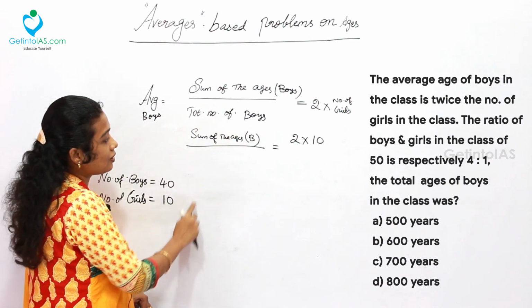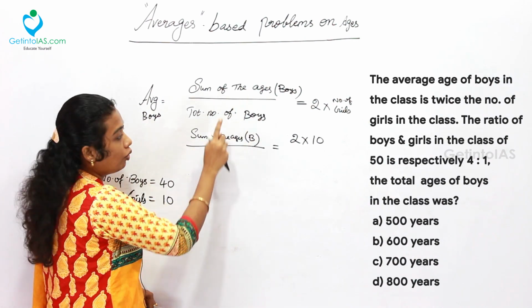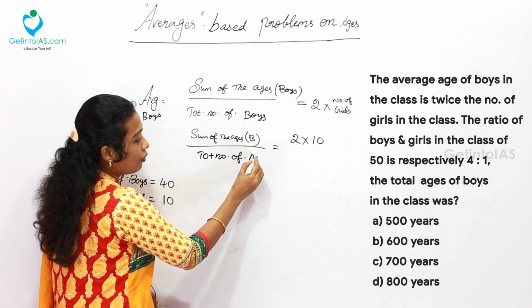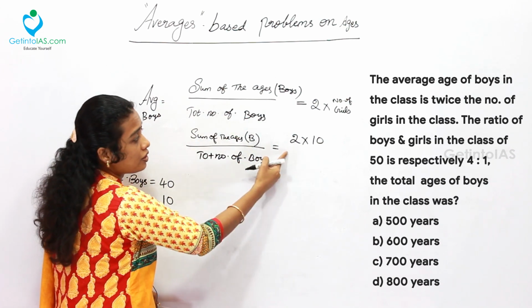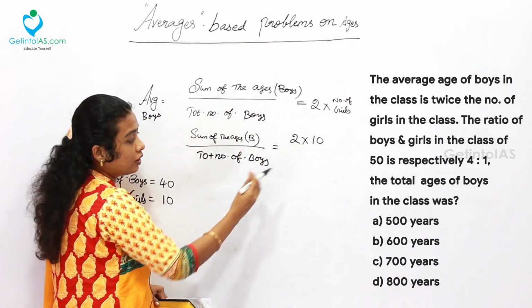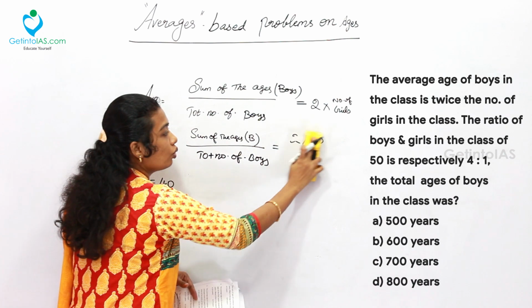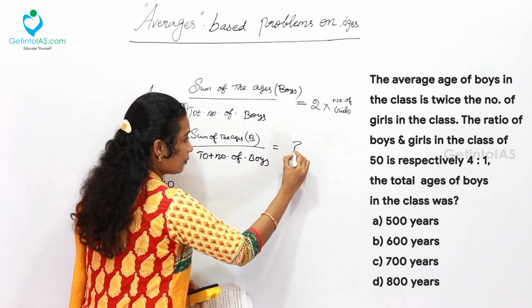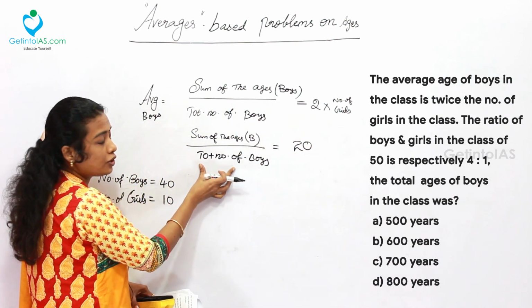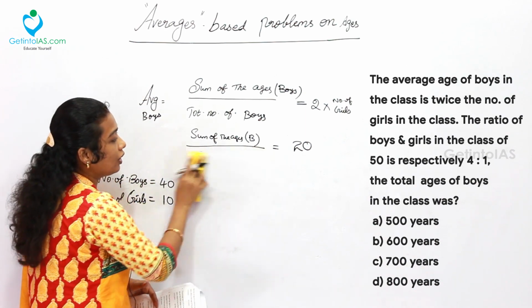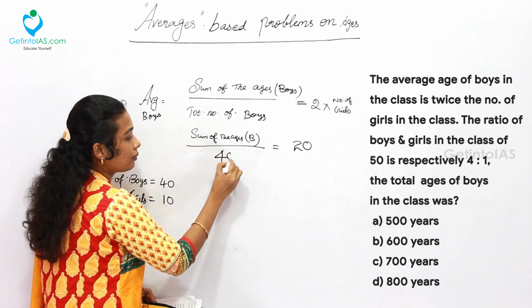Now the next thing is sum of the ages of boys will be equal to, in the denominator total number of boys is given here, which is equal to 2 into number of girls. The number of girls is 10. So 2 into 10, which is going to be 20. Then the next, what is the total number of boys here, which is given? 40. Simply I am taking 40 over here.